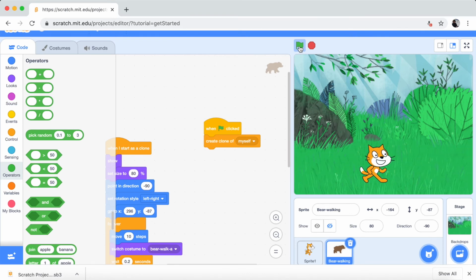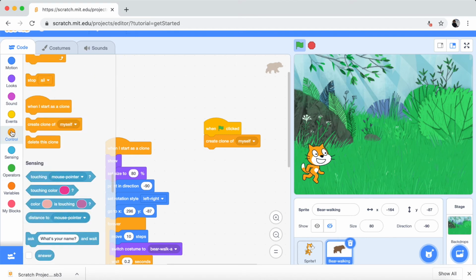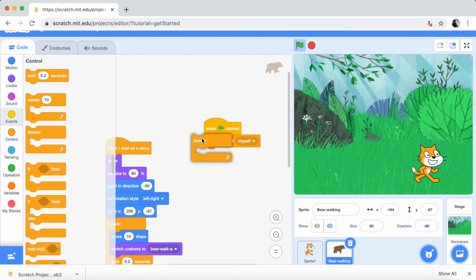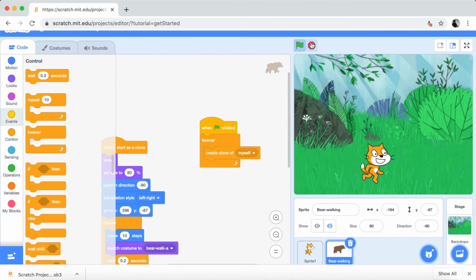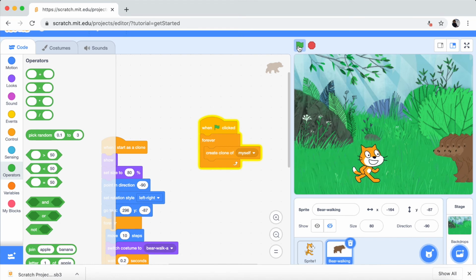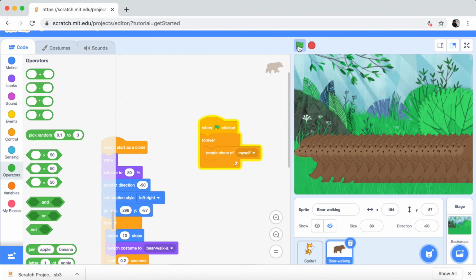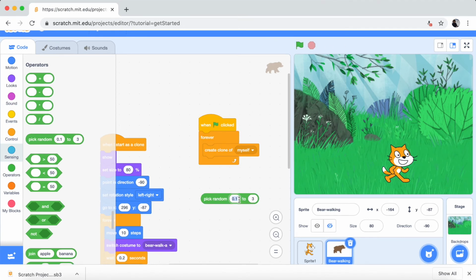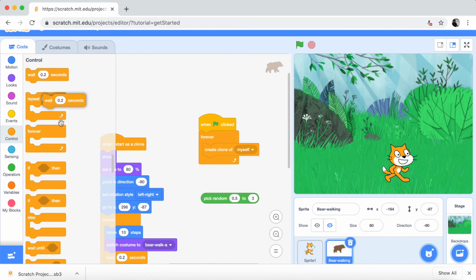Okay, so there's only one bear coming now, but if you want to make many bears come, we need to make it forever. So let's see what happens now. Okay, so there are many bears coming now because I haven't put a time interval or anything like that. So if you want to make it come a little bit slower, put a time interval. 0.5 seconds to 3 seconds. And then control.